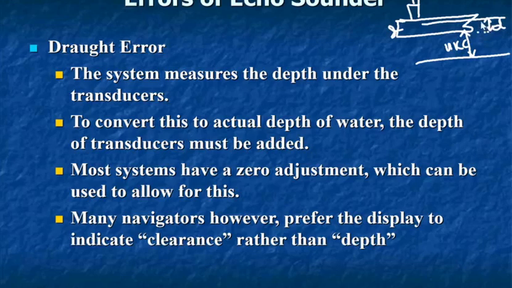So if you have to measure the depth of water, you have to take into account the UKC. Most systems have a zero adjustment which can be used to allow for this, but many navigators preferably use it to indicate this clearance, which is much safer and more convenient, and the scope for confusion is very small. So it's better to choose this option.